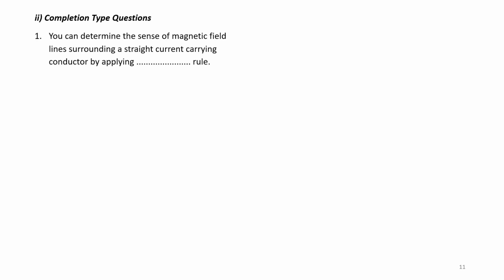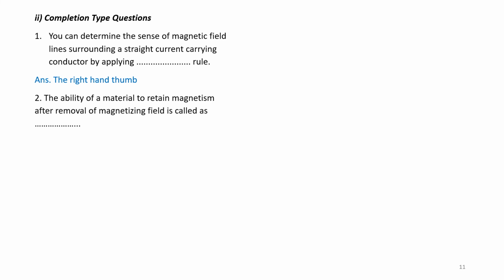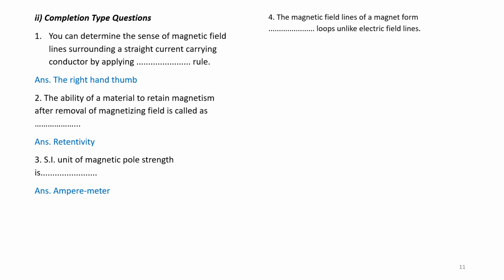Completion type questions. Question number 1. You can determine the sense of magnetic field lines surrounding a straight current carrying conductor by applying the right hand thumb rule. Question number 2. The ability of a material to retain magnetism after removal of the magnetizing field is called retentivity. This question number 2 is also out of syllabus. It is a part of the hysteresis loop. Question number 3. The SI unit of magnetic pole strength is ampere meter. Question number 4. The magnetic field lines of a magnet form closed loops.